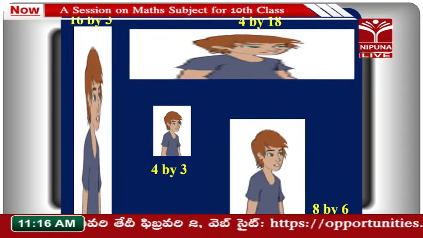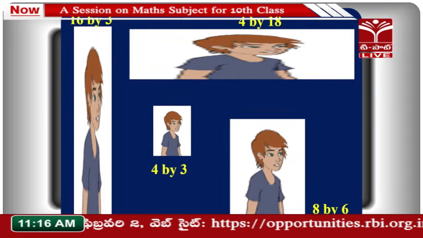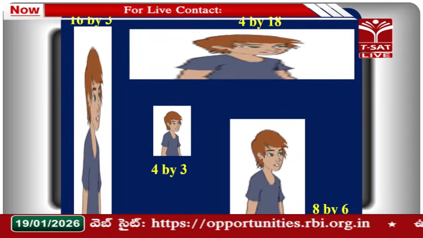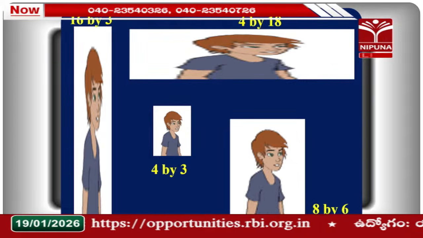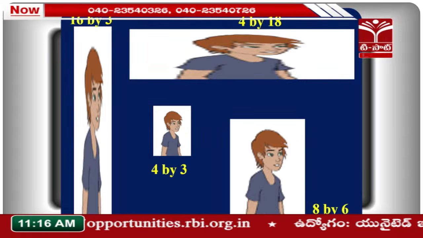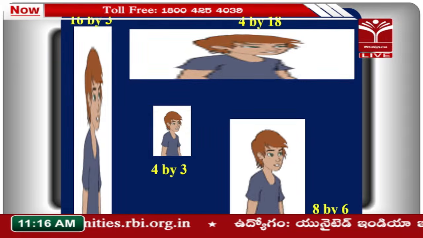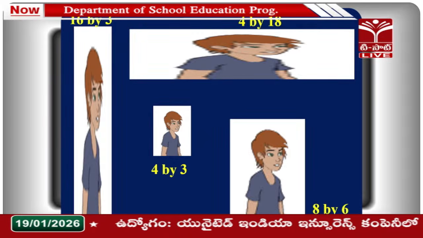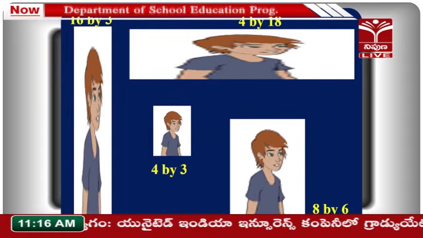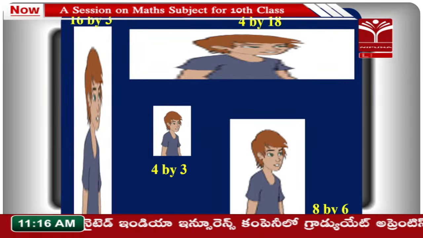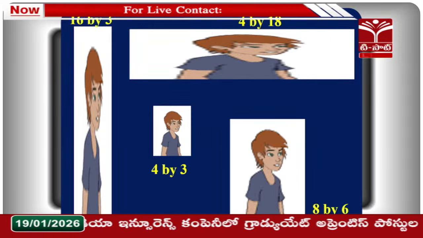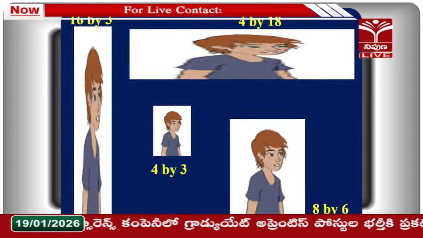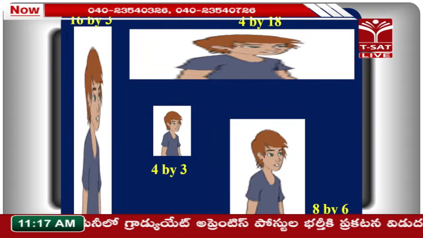Why? Because 16 is the length of the first rectangle and 18 is the length of the second rectangle, and the ratio of widths is not the same. We are saying that all have a rectangular shape and 90 degree angles also, but those are not similar.